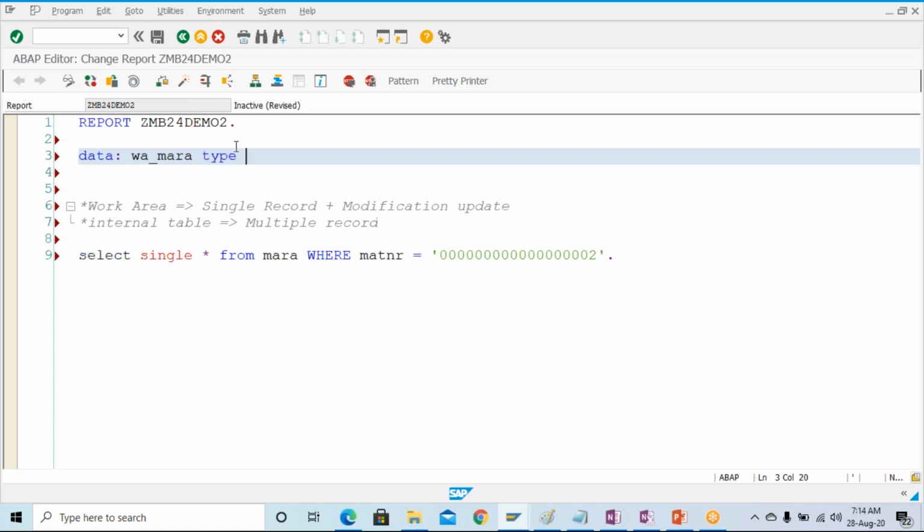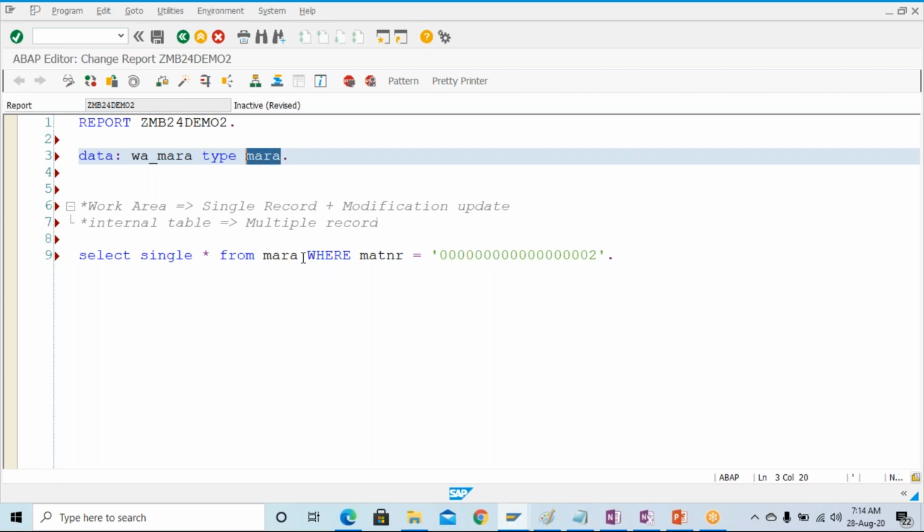Type over here wa_mara, type MARA. This is how we declare the work area. This means it is a work area having a structure. This work area will hold the data, a single record it will hold. It must have some structure, so what kind of structure will it contain? It will contain the structure same as MARA.